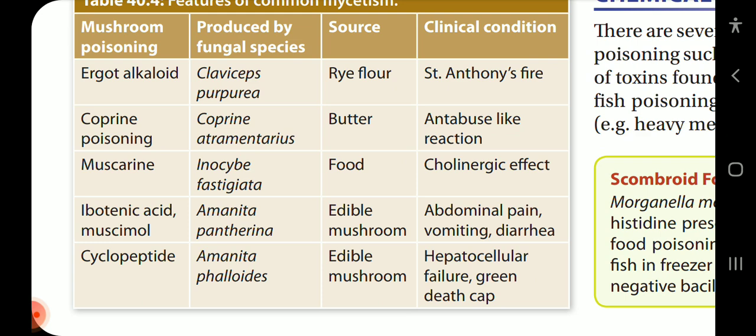Muscarine: Inocybe fastigiata; source: food. Clinical condition: cholinergic effect. Ibotenic acid mushroom poisoning or muscimol, produced by the fungal species Amanita pantherina. Source: edible mushroom. Clinical condition: abdominal pain, vomiting, diarrhea. Cyclopeptide: Amanita phalloides. Source: edible mushroom. Clinical condition: hepatocellular failure, green death cap.